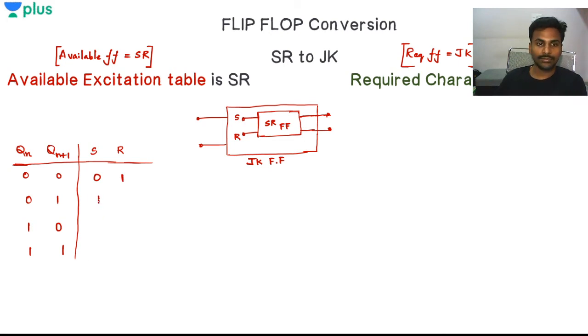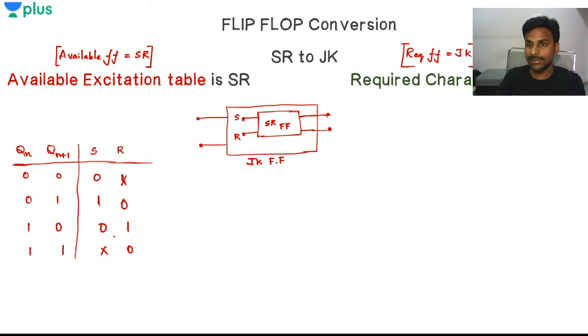For 0 to 1, S is 1 and R is 0. For Qn is 1 and Qn plus 1 is 0, S is 0 and R is 1. For 1 to 1, S is don't care and R is 0, opposite to the previous case. So this is what we have for the excitation table.